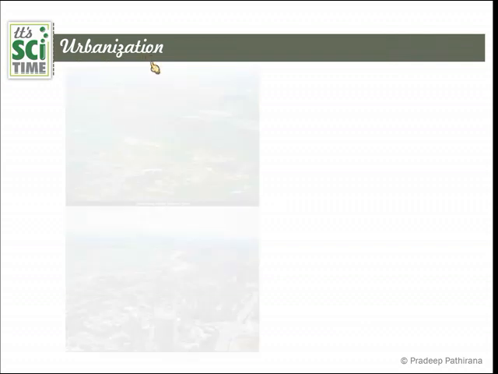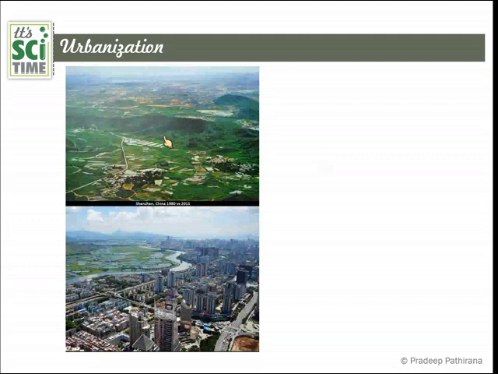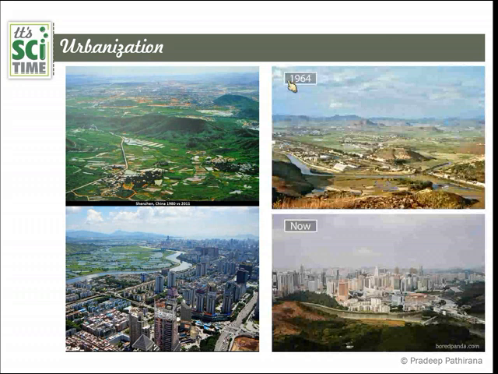urbanization, the next chapter. Look at this picture. This is from China, the same picture taken in 1980 and 2011. Now this is the same area, same aerial view, but this has been completely changed. So now the natural environment has completely turned into an artificial one. This is the urbanization.